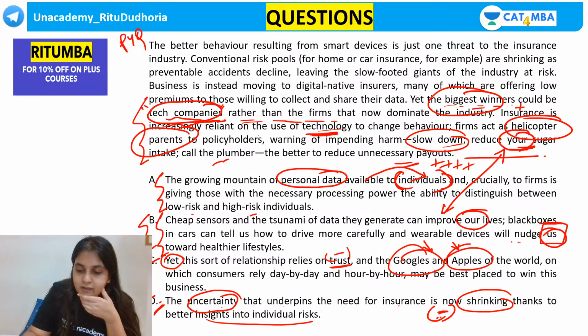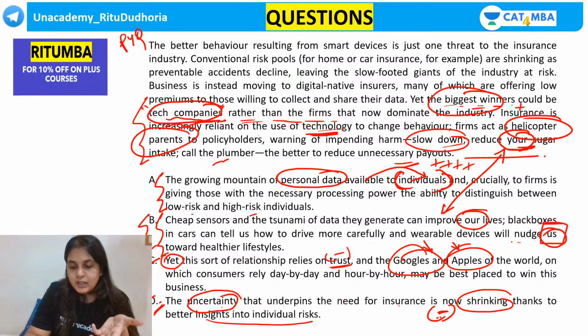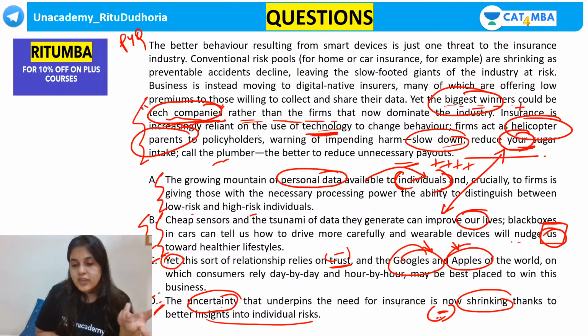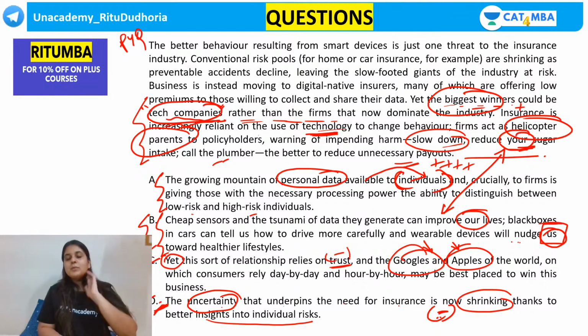I will need a transition word. I will need a but. I need a topic changer. Correct. I would need a but, a however, a yet. I would need a transition word. Exactly, which is not there. So those who went with option D, guys, the main problem is language. The main problem is language.